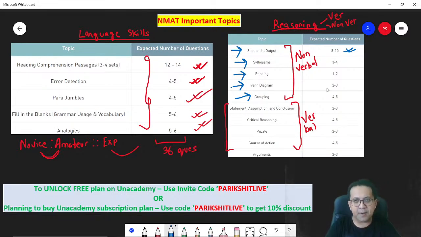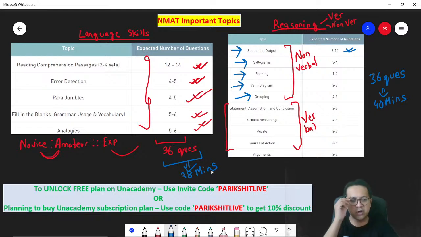Next is your verbal part. Now within the reasoning section, remember the total is again 36 questions. How many minutes are we talking about? We are talking about 40 minutes in the reasoning paper, with 36 questions. And how many minutes for language skills? We are talking about 28 minutes for your language skills.